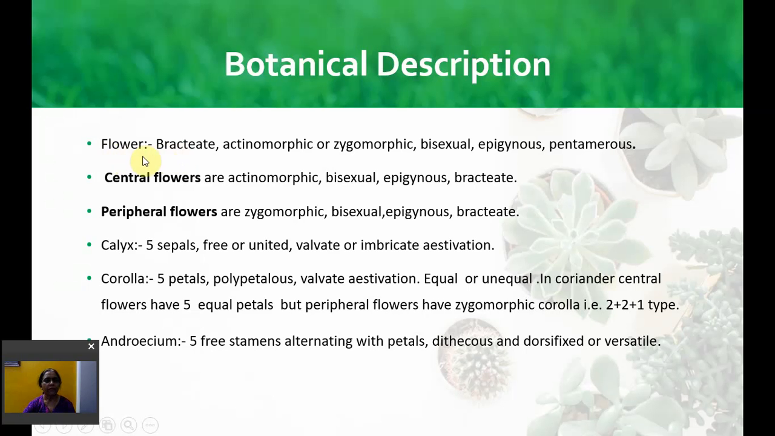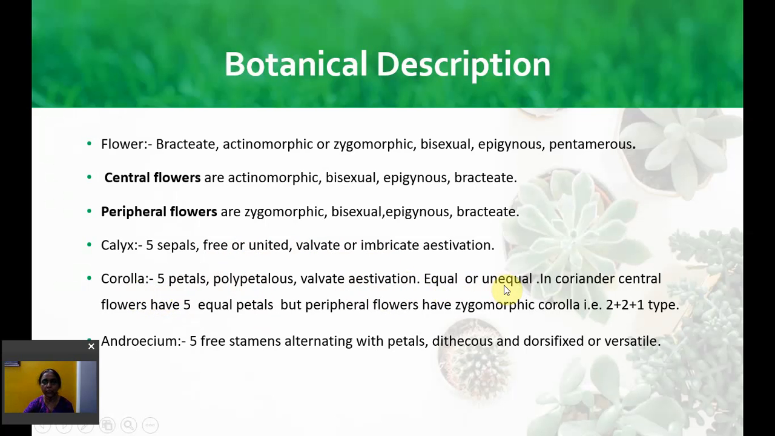Continue. Flower. They are bracteate, actinomorphic or zygomorphic, bisexual, epigynous, pentamerous. There are two types of flowers in the inflorescence: central flowers which are actinomorphic and peripheral flowers which are zygomorphic. Both are bisexual, epigynous and bracteate. Calyx. There are 5 sepals which may be free or united, valvate or imbricate. Corolla. 5 petals, polypetalous, valvate or imbricate aestivation.